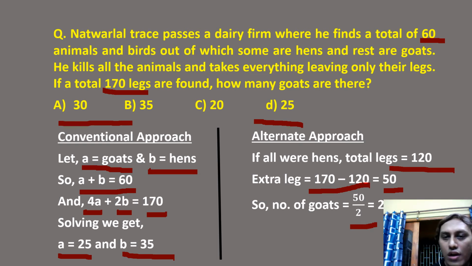Assume all 60 are hens, so total legs must be 120. But here we are given 170 legs. The difference is 50. These 50 extra legs are coming from goats, and each goat must have 2 extra legs. So the total number of goats must be 50 by 2, which is 25. So simple. Clear?